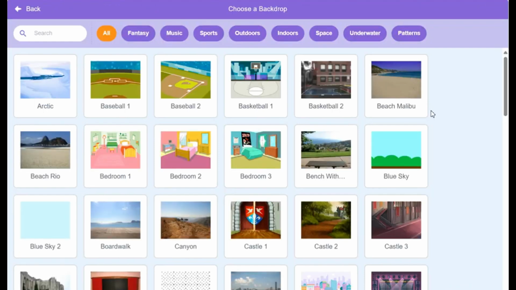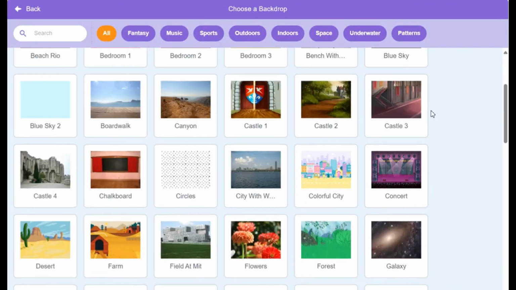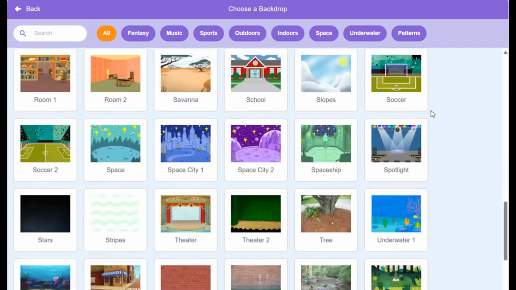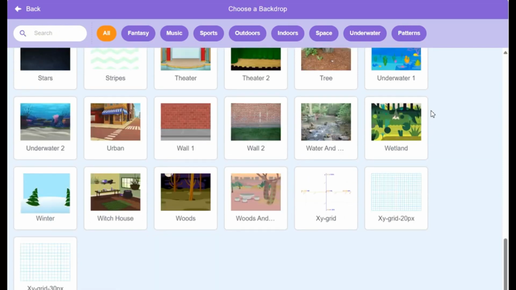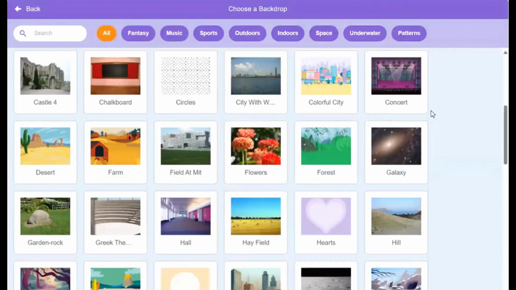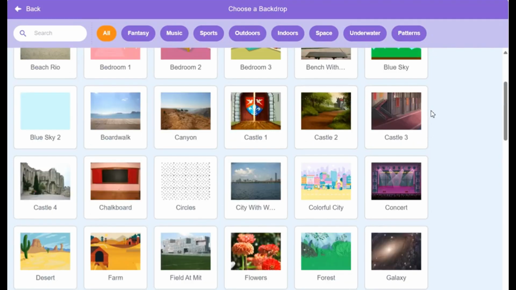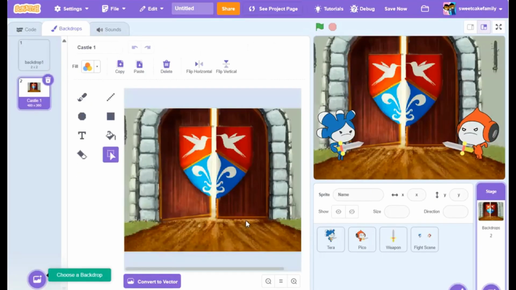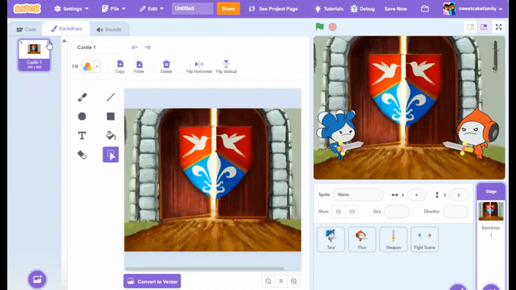So we're going to choose one of these ones. One that's a bit more suitable. It could be a techno place or modern place, or a winter setting, a green setting, underwater. I think I'm going to choose one of the castle backdrops to make it look a bit more royal, like this one. But that's good, as if Pico's trying to target the palace and Terra is trying to protect it.